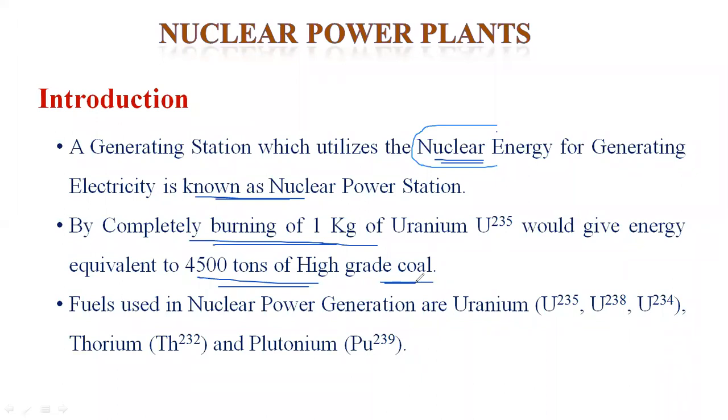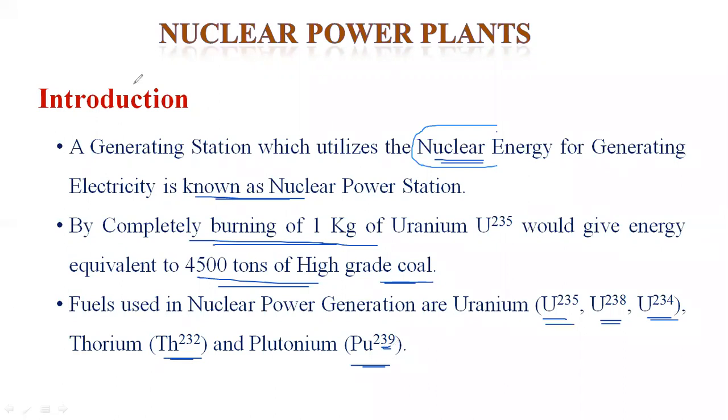In the nuclear power plant, the fuel we use is uranium, thorium or plutonium. The uranium family is uranium 235, uranium 238 and uranium 234. Thorium is Th 232 and plutonium is Pu 239. It pollutes the environment due to radioactive substances. This is the major drawback.